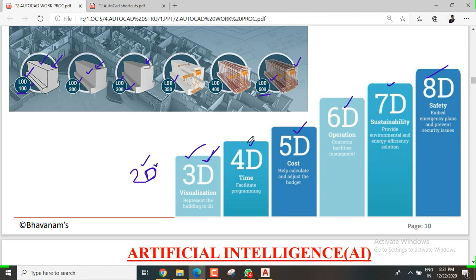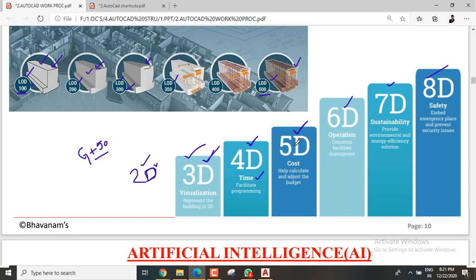In 4D, it is time management. If you are going for a G plus 50 storey building, exactly how much time it will take for the completion of the project, they will work out in BIM technology and give that to the client.